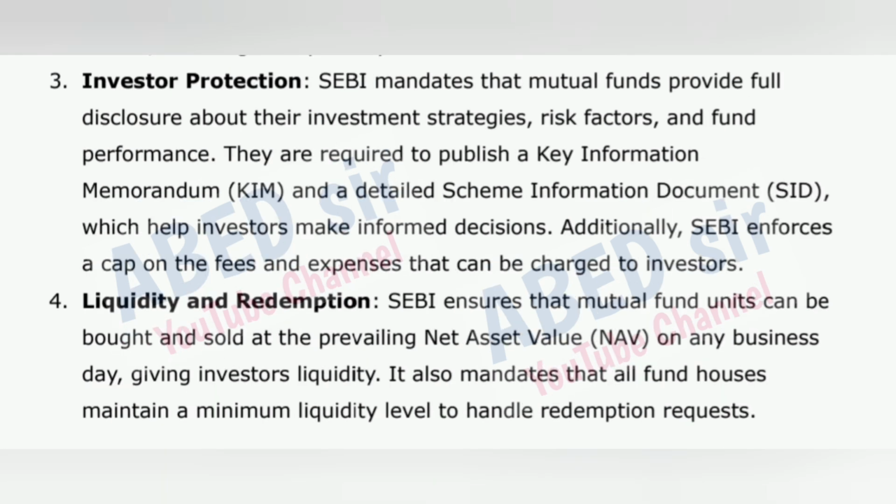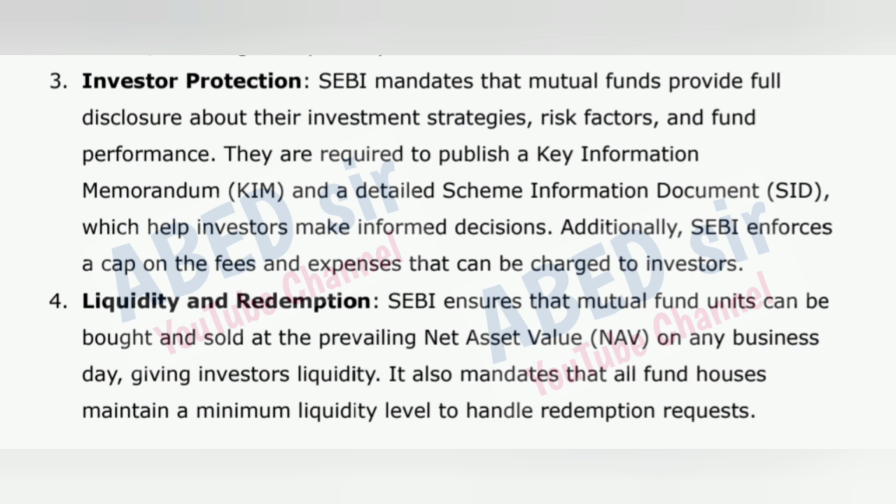3. Investor protection. SEBI mandates that mutual funds provide full disclosure about their investment strategies, risk factors, and fund performance. They are required to publish a key information memorandum (KIM) and a detailed scheme information document (SID), which help investors make informed decisions. Additionally, SEBI enforces a cap on the fees and expenses that can be charged to investors.